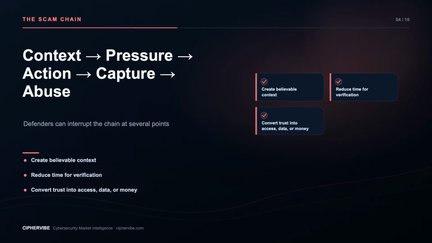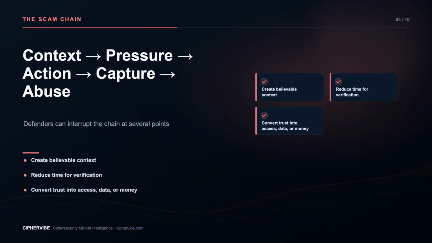The message directs an action: open a document, scan a code, visit a sign-in page, reveal information, approve multi-factor authentication, install remote support, or change payment details. Capture may occur through a fake sign-in, malicious attachment, consent prompt, conversation, or process change. Abuse follows: account takeover, mailbox rules, data theft, fraud, additional phishing, or persistence.